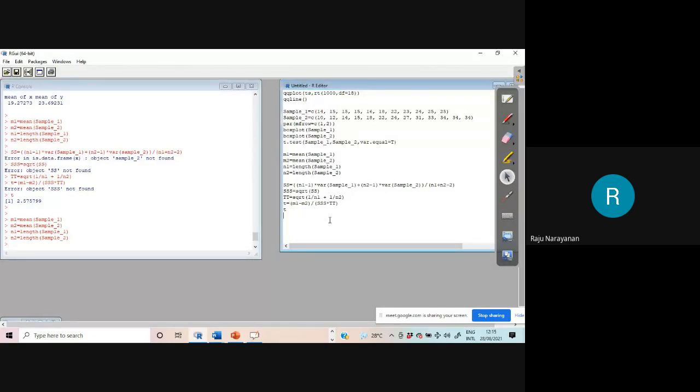You have to find Qt, or PT is better. PT is good. PT probability up to that. PT T comma degrees of freedom is what? N1 plus N2 minus 2. That's the degrees of freedom. Okay, PT.